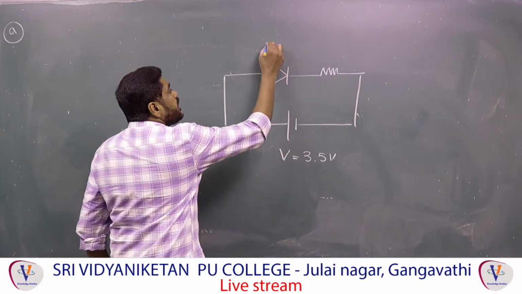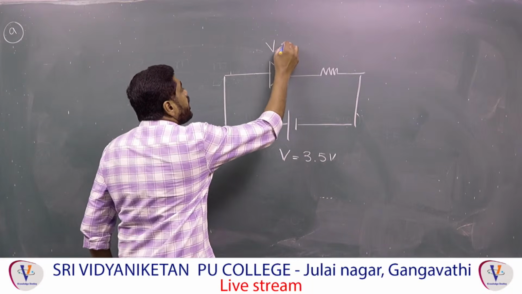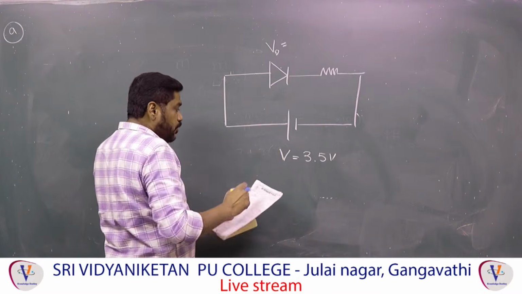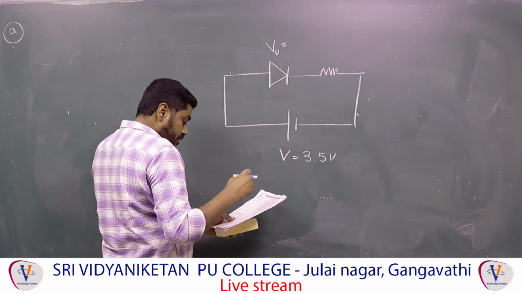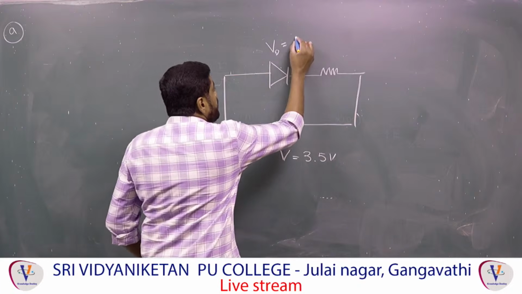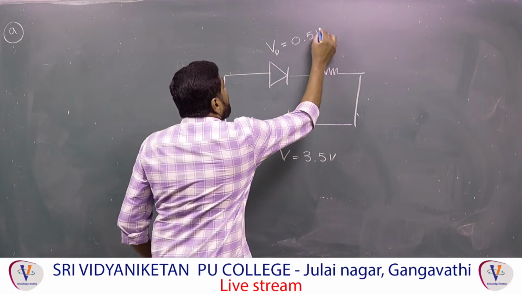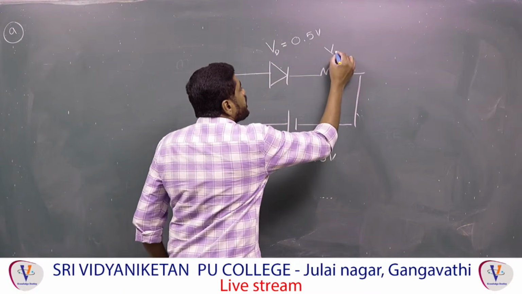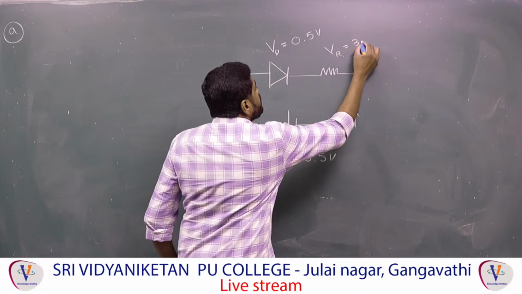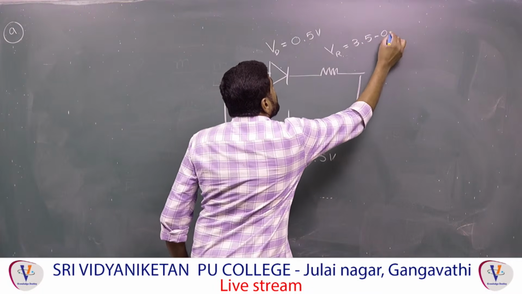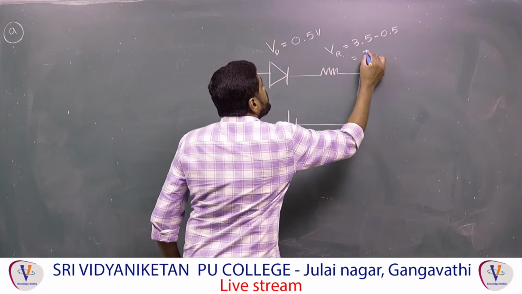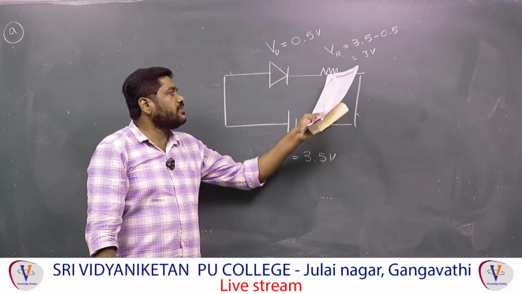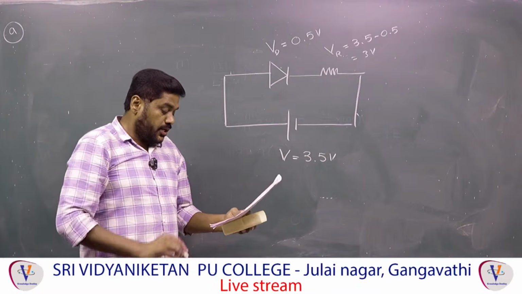The voltage across the diode, VD, is 0.5, because to break the diode some voltage is compulsorily used. So from the battery the diode takes 0.5, and the remaining voltage across the resistor is 3.5 minus 0.5, that is 3 volts.